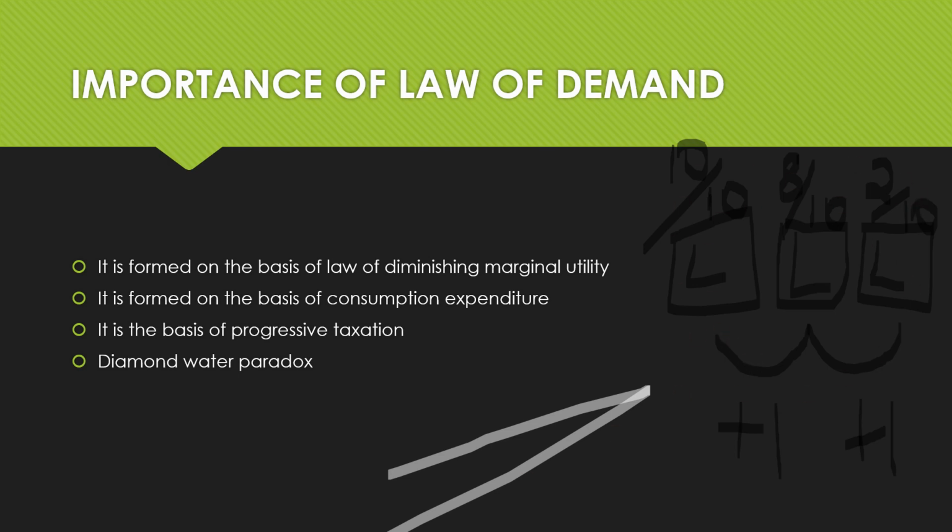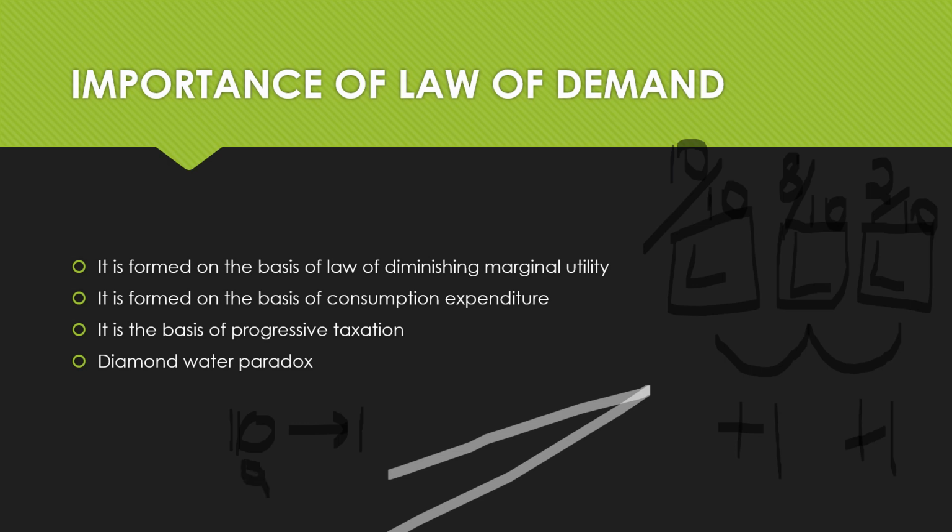Now let's say the price of, let's take it as Lay's itself. At 10 rupees, I am willing to buy one packet of Lays.